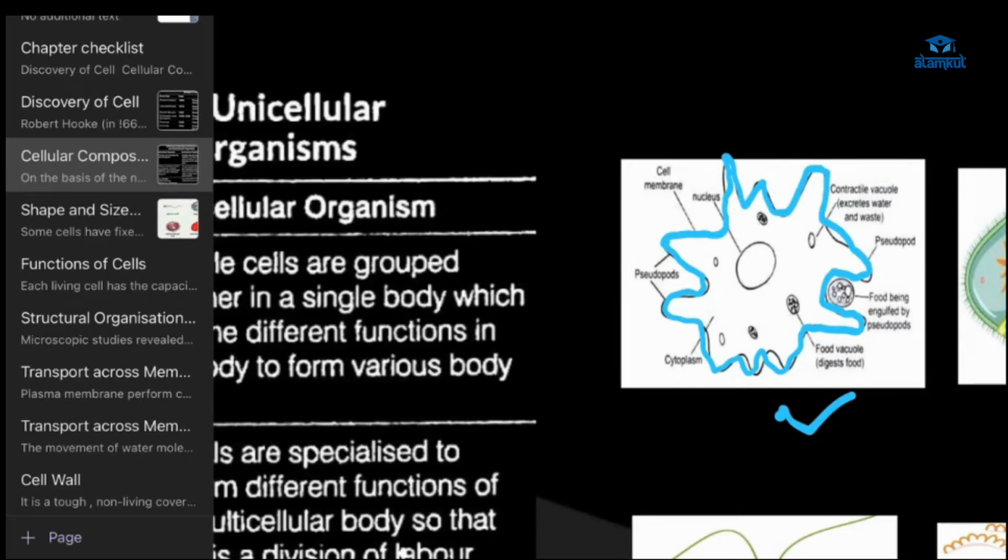Why does it change its shape? To engulf food. Yes, this pseudopodia captures food. It bends itself. If we have a food particle here, what does it do? It comes and surrounds itself around that food particle. It engulfs it.